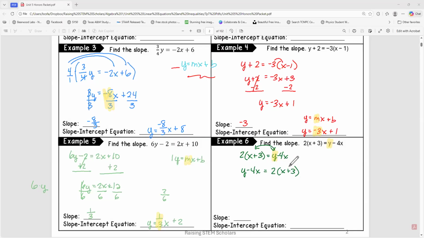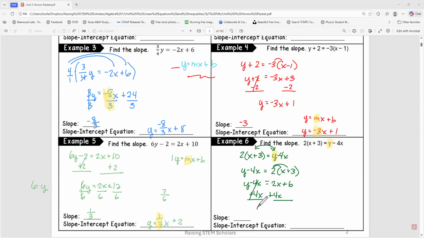Now I'm going to distribute, or I'm going to get rid of my parentheses. Okay, so I'm going to distribute here. We get 2x. 2 times 3 is 6. I'm going to write this down here again. To get the y by itself, we're subtracting 4x. All we have to do is add 4x, but we've got to remember to add it to both sides.